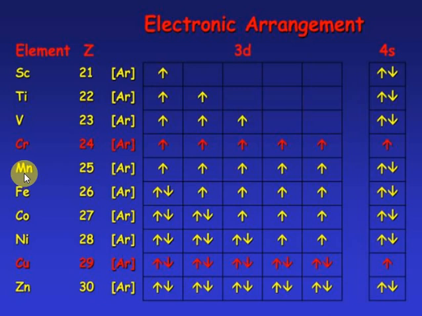Coming to manganese: if you lose these 2 electrons, it is plus 2. With this electron, plus 3, plus 4, plus 5, plus 6, plus 7 only. Manganese is the only element with the highest oxidation state of plus 7. You can see 2 plus 5 is 7 only. Now consider: 2 plus 1 is 3 oxidation state, 2 plus 2 is 4, 2 plus 3 is 5, 2 plus 4 is 6, 2 plus 5 is 7. From here on, it decreases.